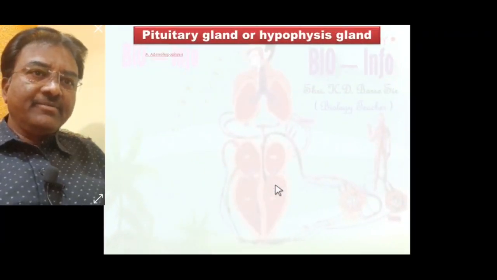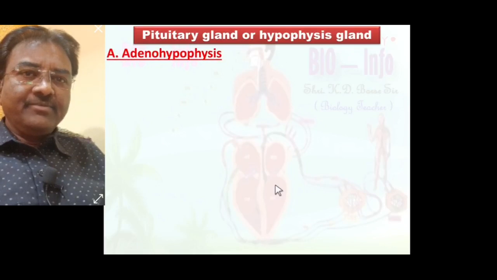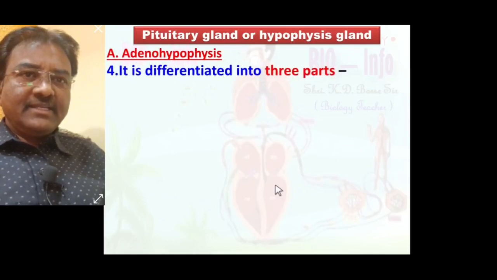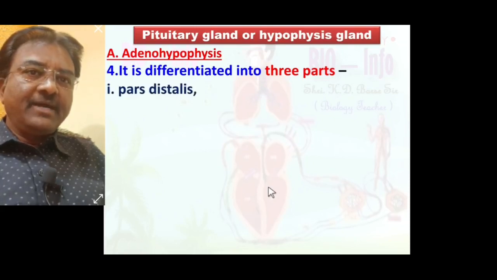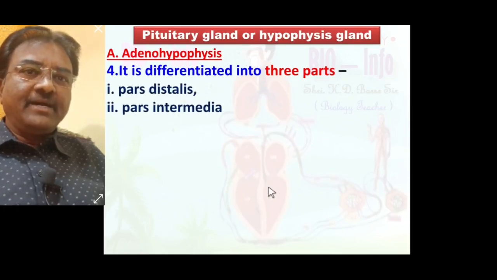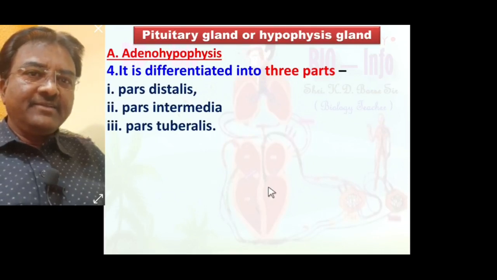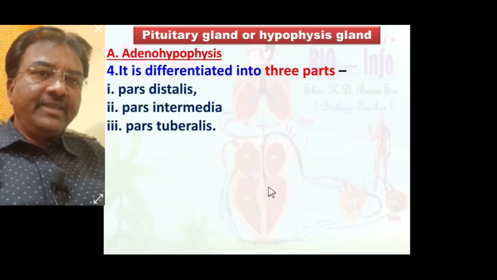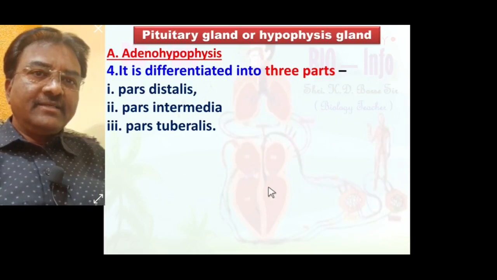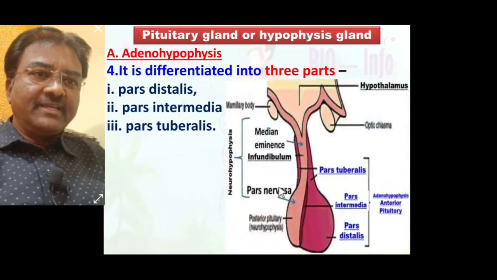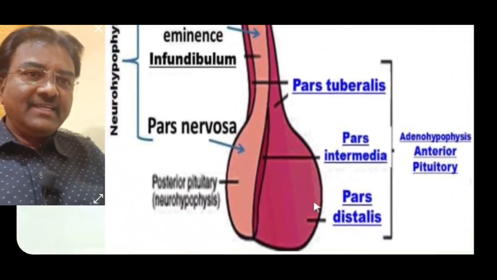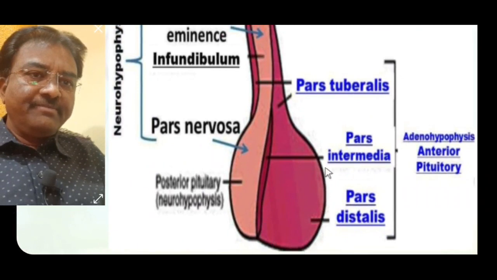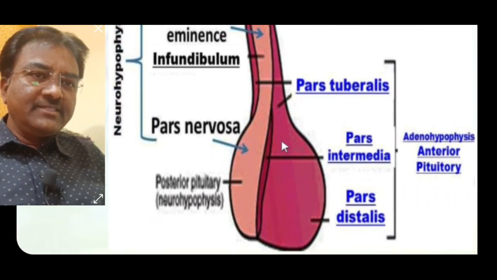Pituitary gland or hypophysis gland: the adenohypophysis is differentiated into 3 parts: first pars distalis, second pars intermedia, and third pars tuberalis. All these 3 parts are seen here in the diagrammatic representation. First one is pars distalis. It is a very big portion of the adenohypophysis.